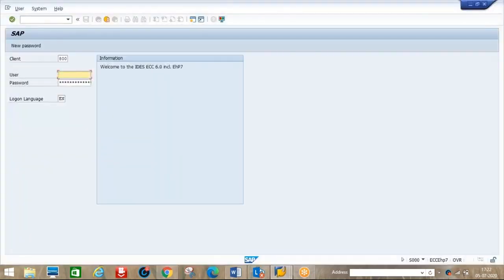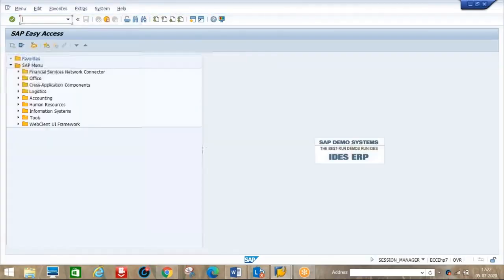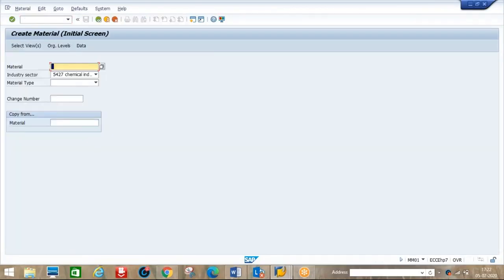Okay, username, that's okay. Let's take material creation first as an example.